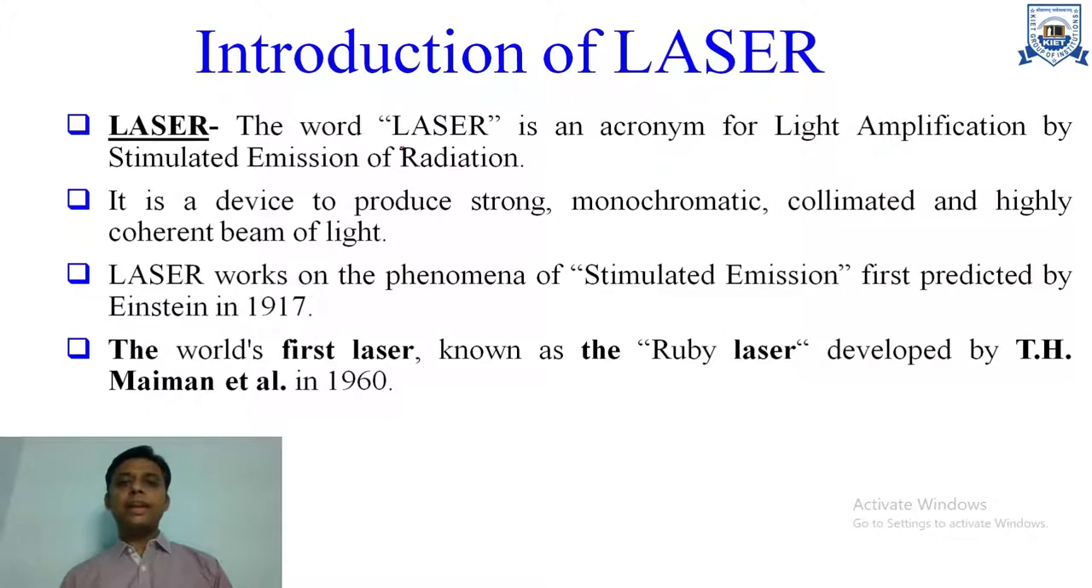As we know, the word laser is an acronym for light amplification by stimulated emission of radiation. Laser is a device to produce a strong, monochromatic, collimated and highly coherent beam of light. So these are the basic characteristics of laser light. All lasers work on the concept of stimulated emission, first predicted by Albert Einstein in the year 1917. And the world's first laser, known as the ruby laser, was made by T. H. Maiman et al. in the year 1960.